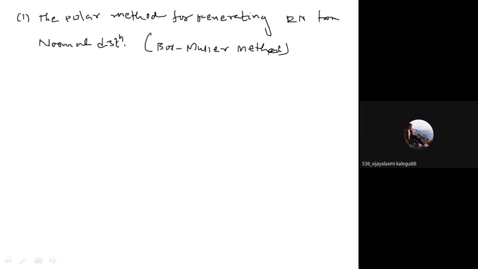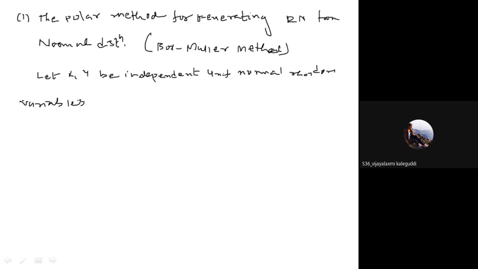So let x, y be independent unit normal random variables. Here too, we directly consider them as unit normal random variables.